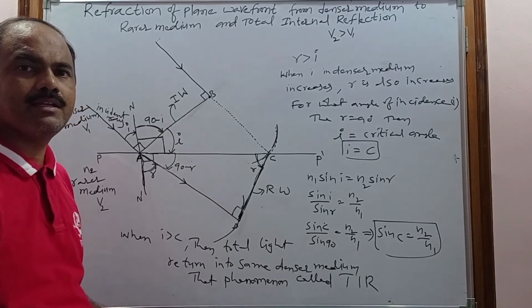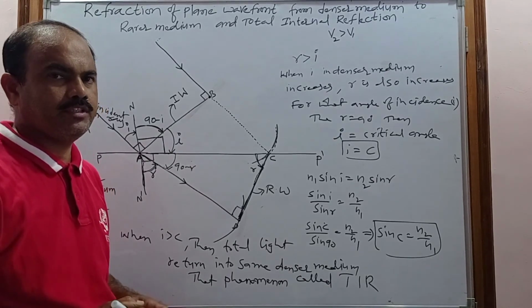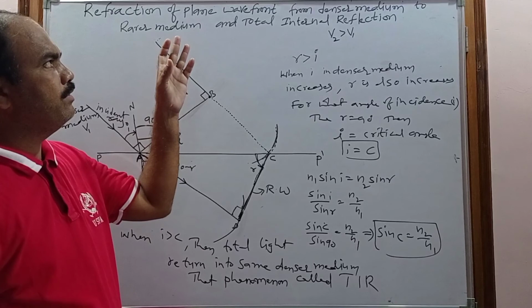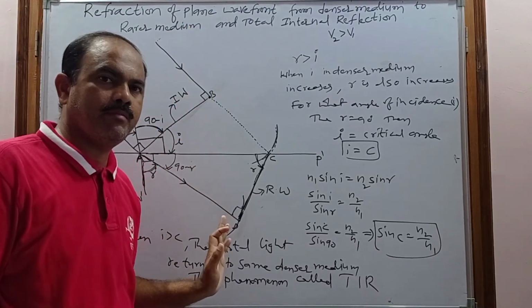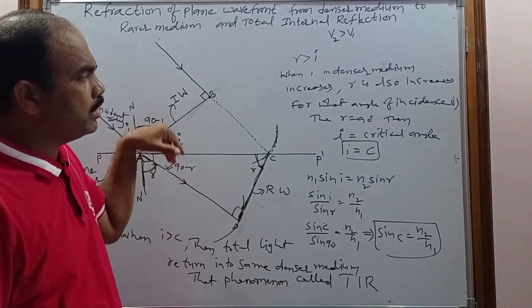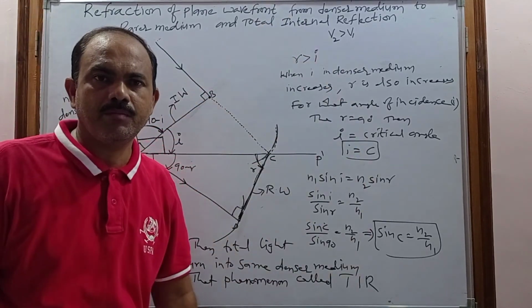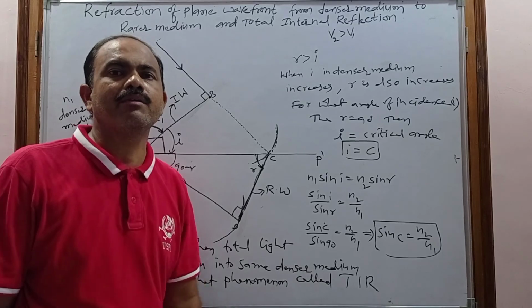Already we discussed this in ray optics. So this is about the refraction of a plane wavefront when it is refracted from the denser medium to the rarer medium, and when it is totally returned into the same denser medium, that is nothing but total internal reflection.